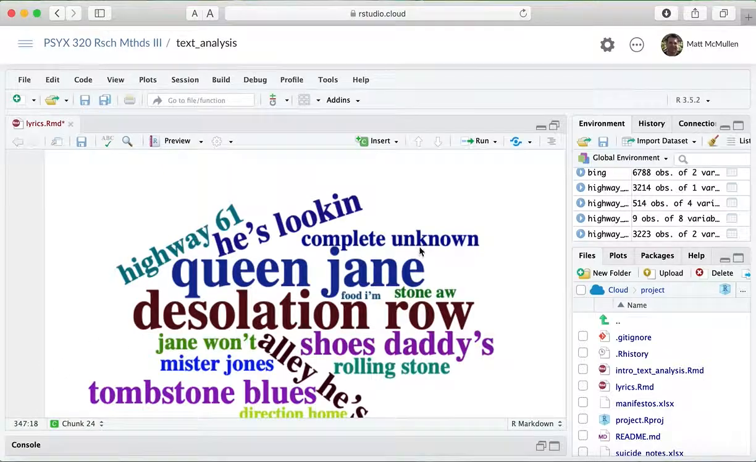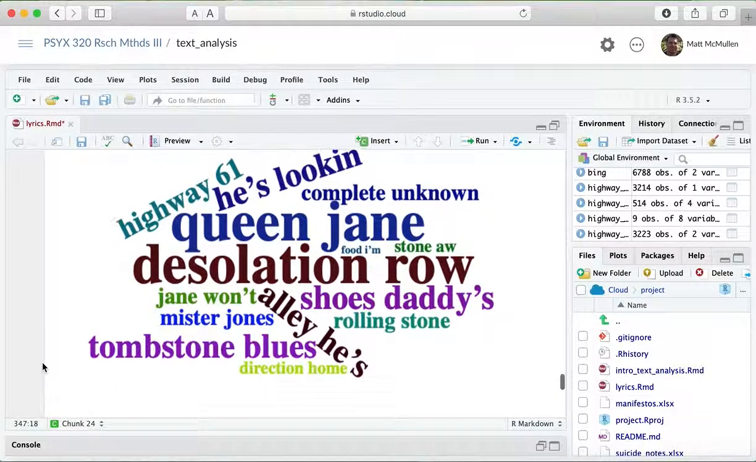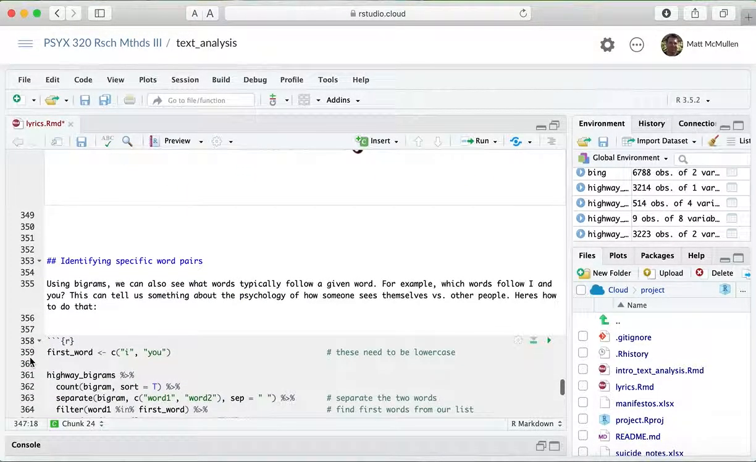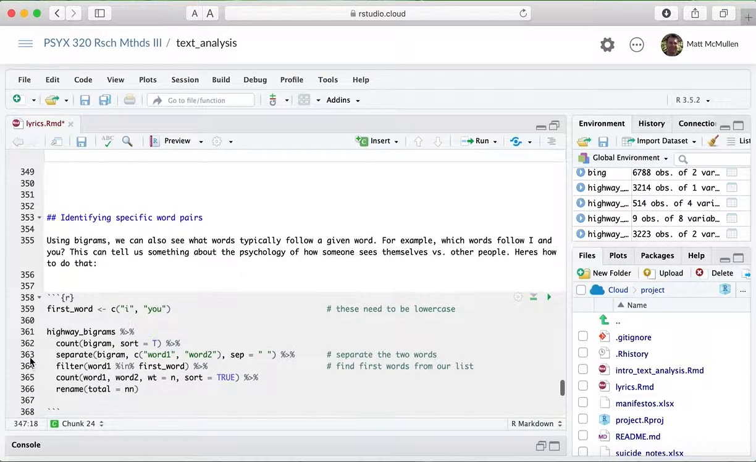And so you can see there's that Queen Jane and Desolation Row. Some of these are just song names. Complete Unknown, that's from the Like a Rolling Stone song. There's Rolling Stone itself.